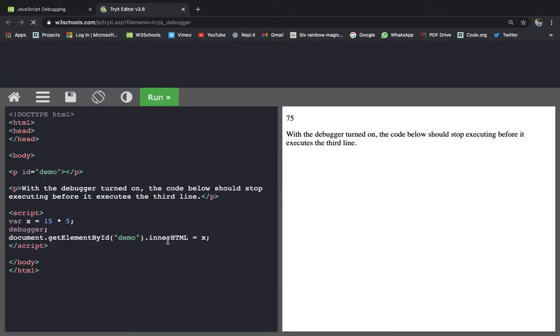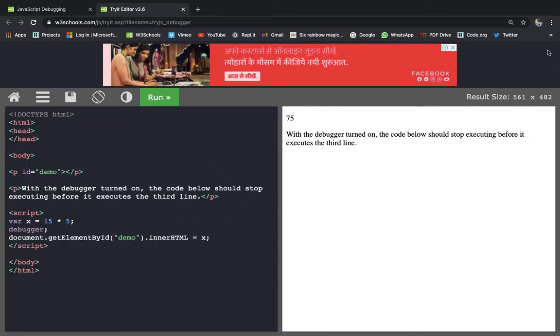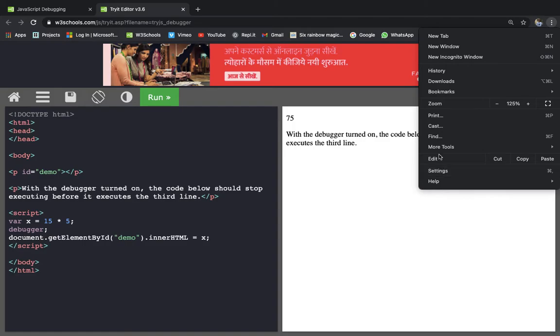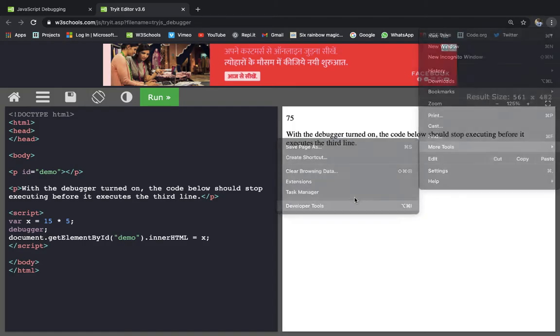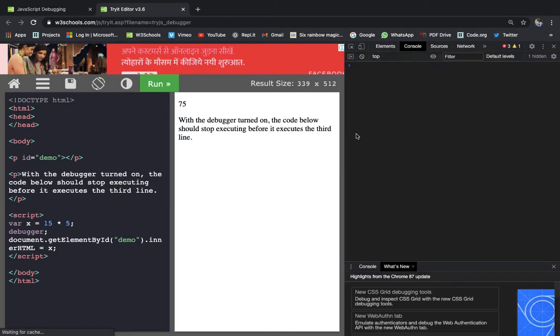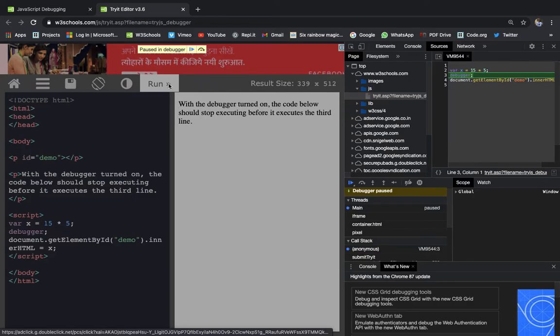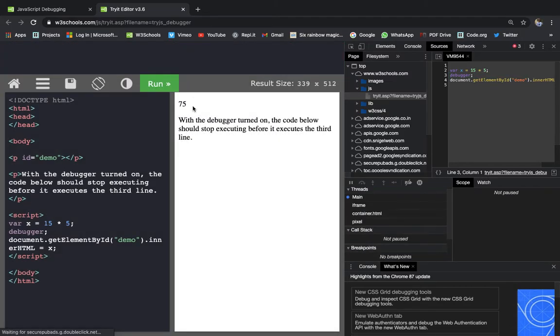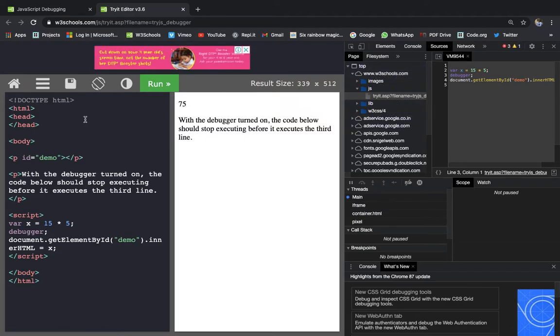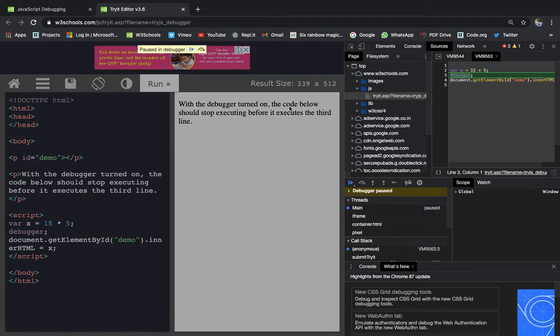So let's see this. This is quite interesting. Let's open the developer tools right now. And let's clear this. I run this and pause in debugger. It is showing, and this is a type of play button, right? And if I play it, then 75. So it executes. So you can examine JavaScript values. Okay. So run again, pause in debugger.